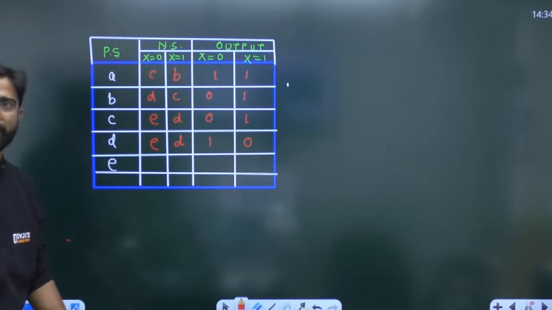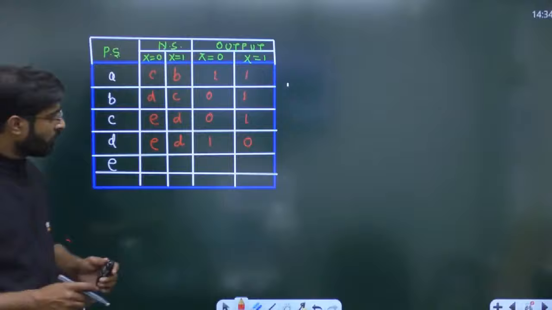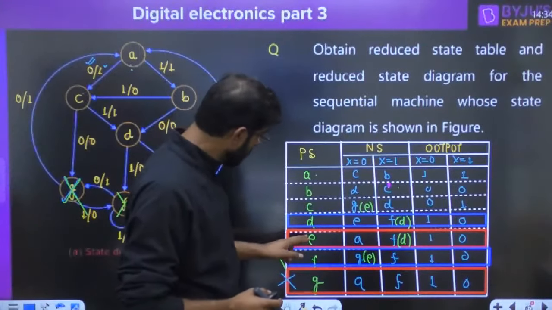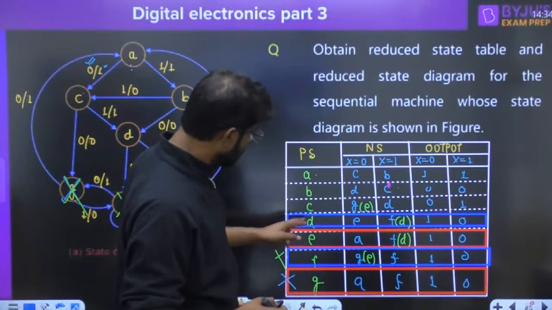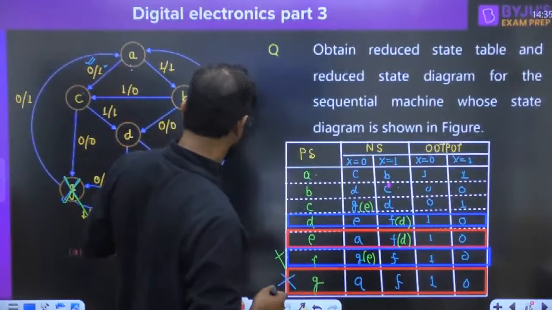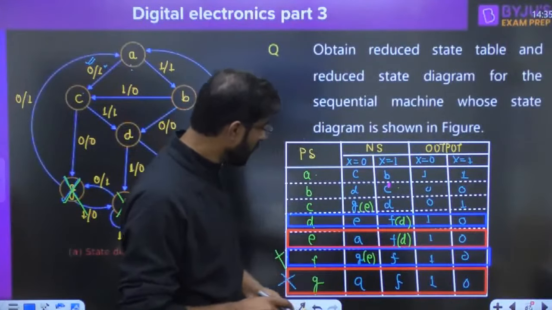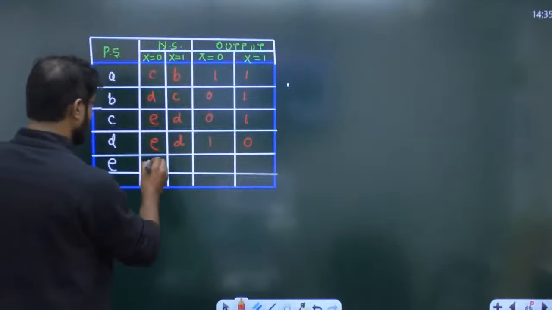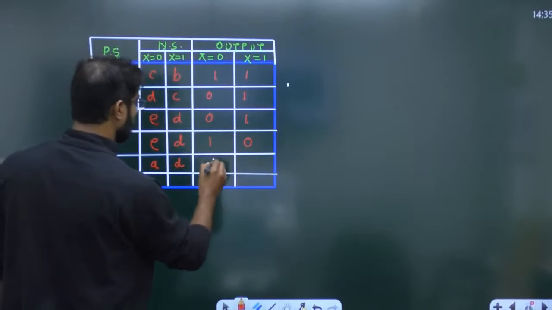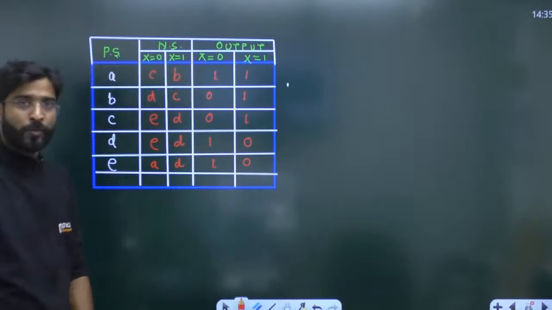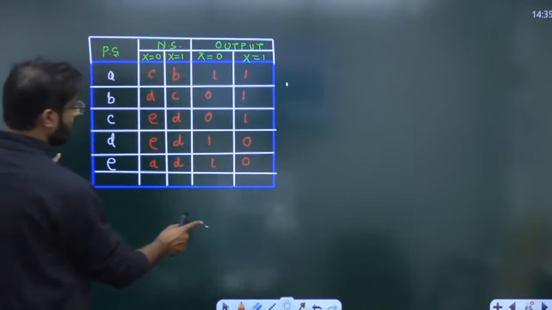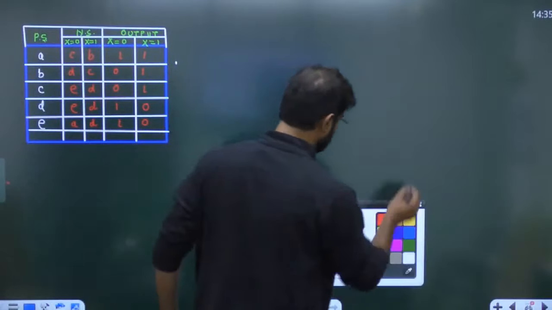Yes, Naseem, absolutely correct. Now for the E, if you want to write, what did we write on E? D already we have written. Yes. E now we are writing. A to D 1 0. A to D 1 0. And now if you want to make the state, guys, very simple. Now we are able to make the state also. The next reduced state will be like this.